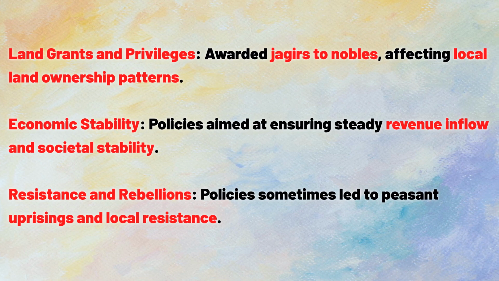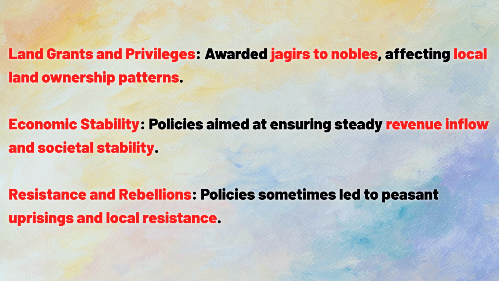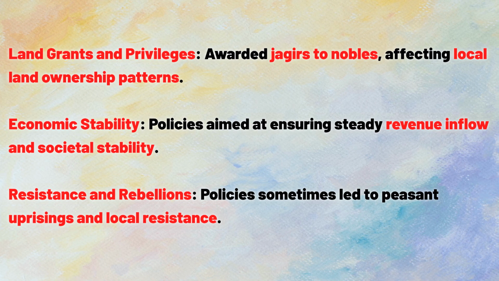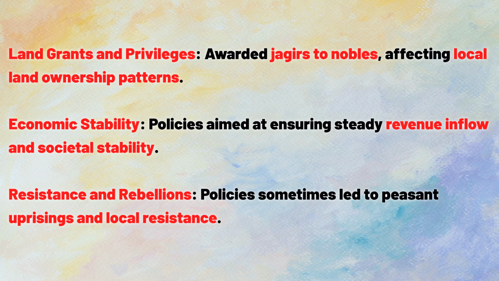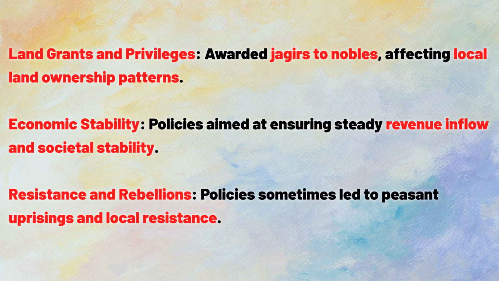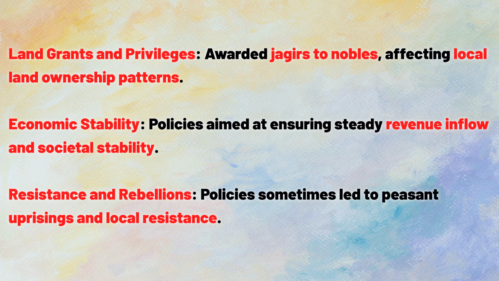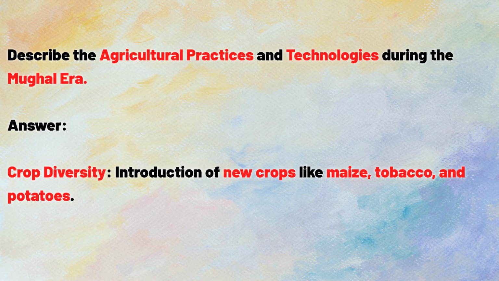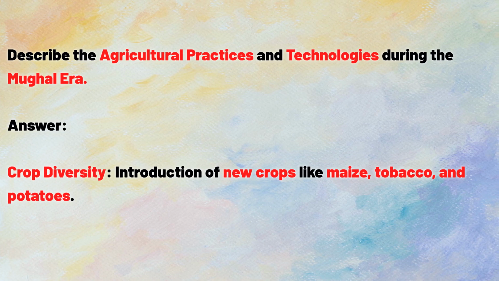Economic stability, policies aimed at ensuring steady revenue inflow and societal stability. Resistance and rebellions, policies sometimes led to peasant uprisings and local resistance. Describe the agricultural practices and technologies during the Mughal era.